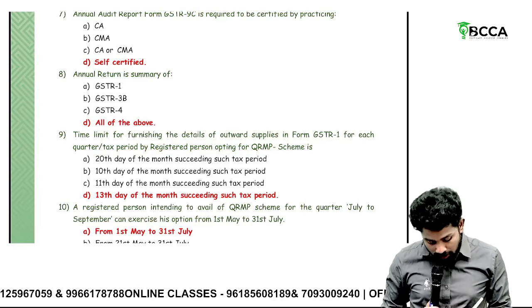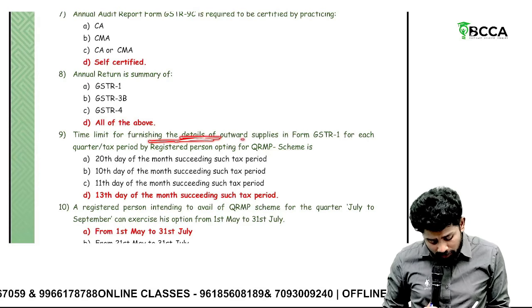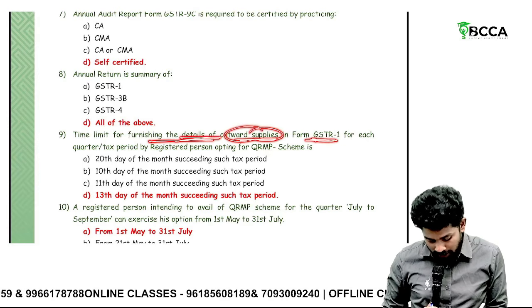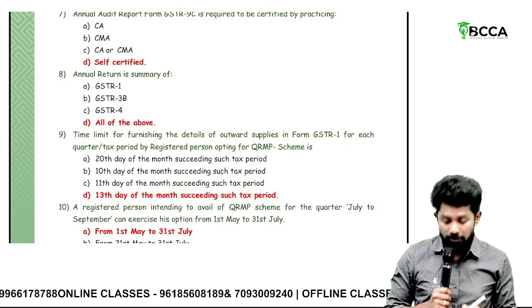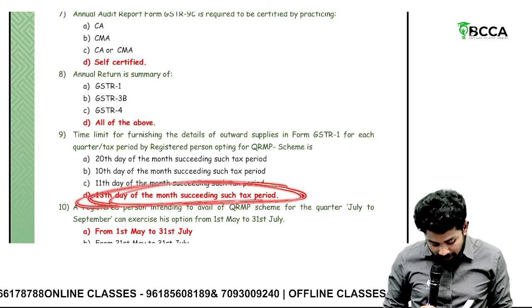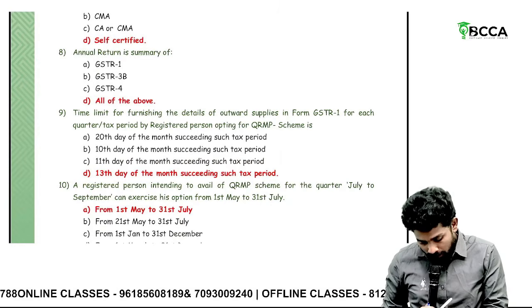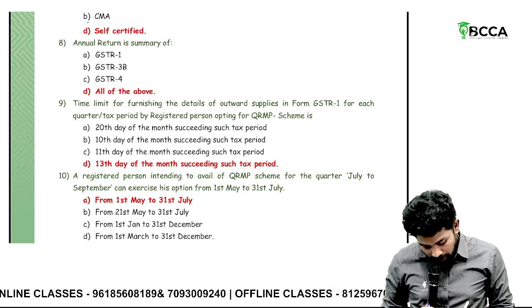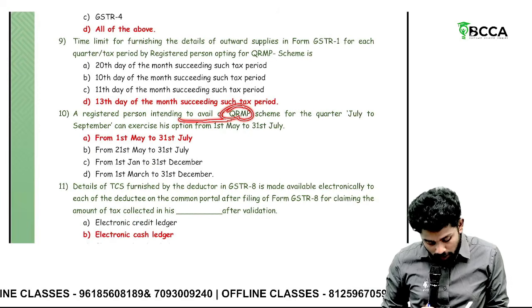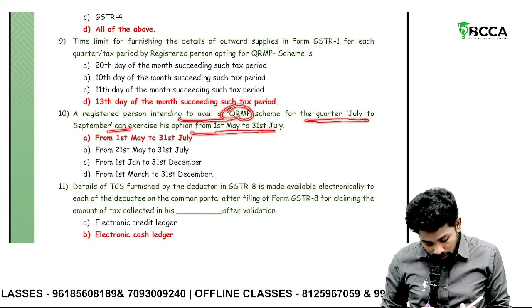If a registered person is opting for QRMP scheme, then the time limit for furnishing the details of outward supplies in GSTR 1 is the 13th day of the month succeeding such tax period. QRMP applicable, then by when does he have to file, sir? 13th.